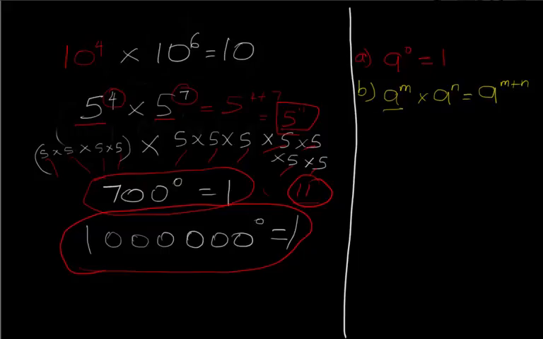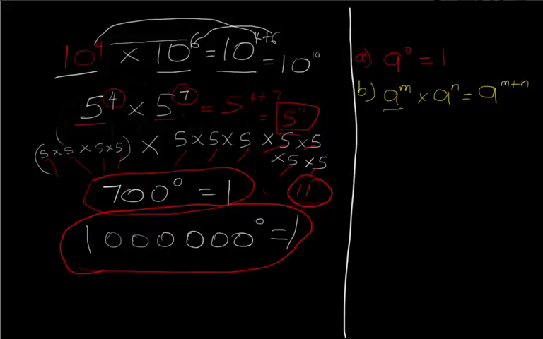Why are we having 10 raised to power? It's because the bases are the same, okay? The bases have to be the same for the laws of indices to apply. So your answer will also be the same base raised to what power? You now add the powers. What are the powers? We have power 4 plus power 6, okay? In case you're sleeping, this is where power 4 came from, and power 6 came from here. So you have 10 raised to power 10.